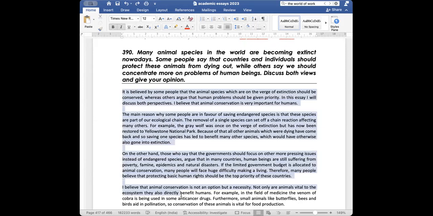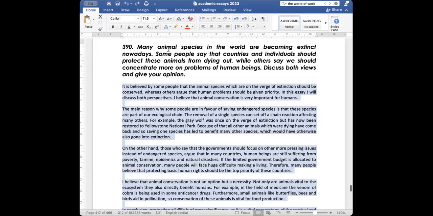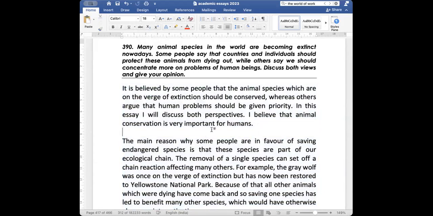Okay, in this we also have to give the view of those who are saying कि animals को अभी छोड़ो, animals को पीछे बिठाओ, कार की पिछली सीट दे दो, और उनको ह्यूमन प्रॉब्लम्स को करो पहले एड्रेस. तो आपने उनका पैरा तो बनाना ही बनाना है, because this is a discuss essay. Okay, so we'll read this essay and you will learn how to address the same essay in a discuss format in which you have to put the views of those people. Obviously, आपका view क्या है?